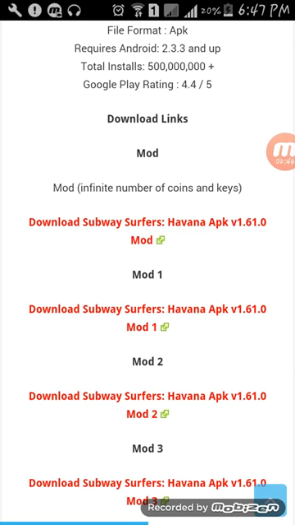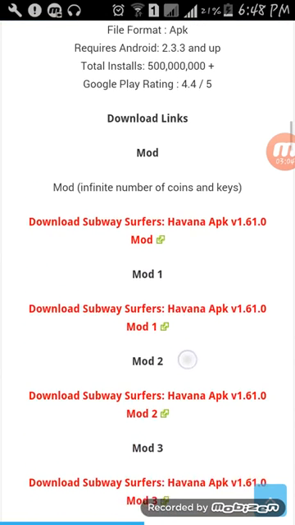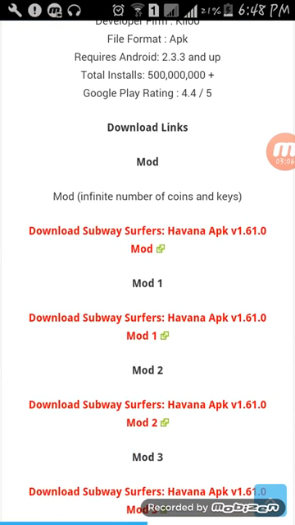You need to click this one. After clicking it, it will redirect you to another page. In that page, the options will be given to download this game. After downloading this file, you need to open it.